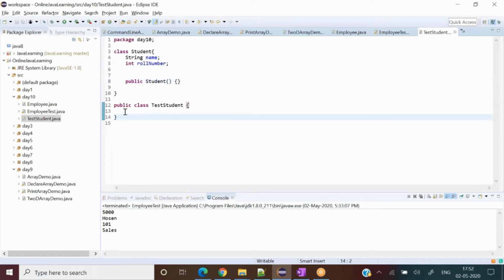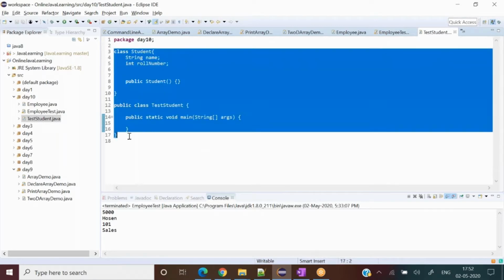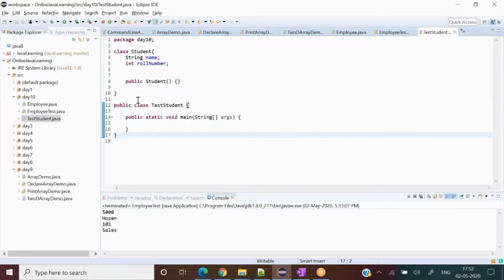And here I write a main class. The reason I'm writing this is that both things we can do in a single source file itself, so that we can easily see all the things. Otherwise, we have to switch the tabs, one class and the other class. That's why I intentionally do it.